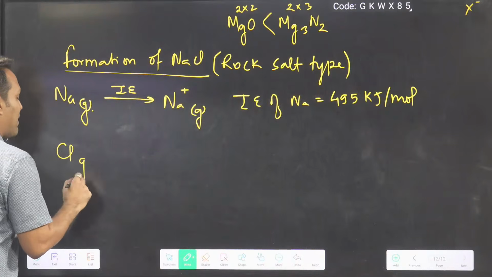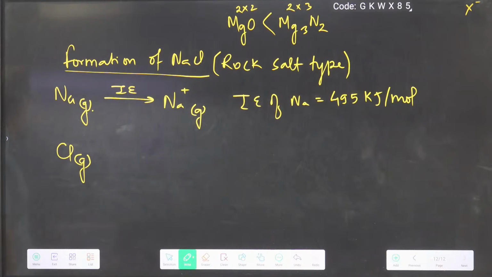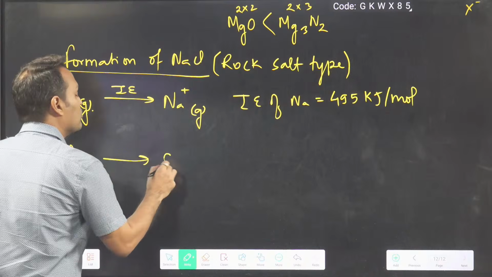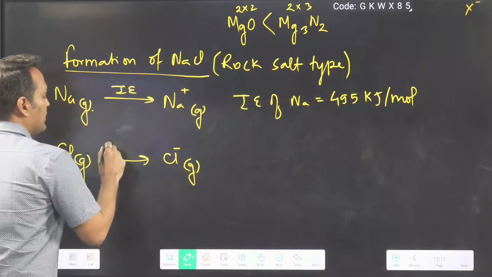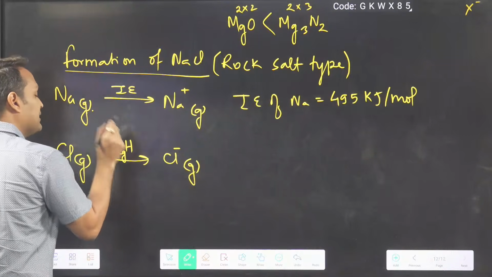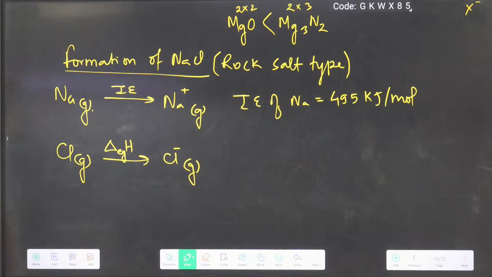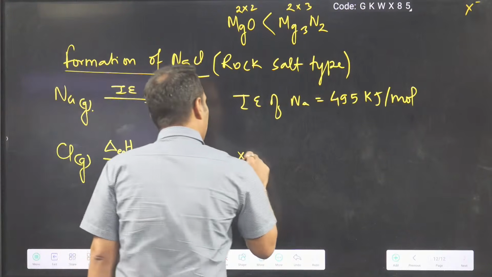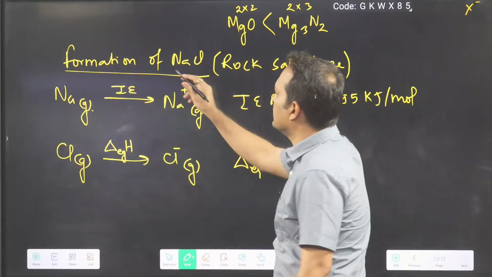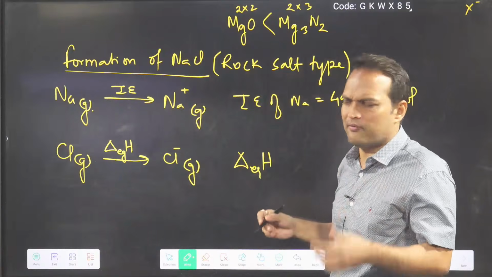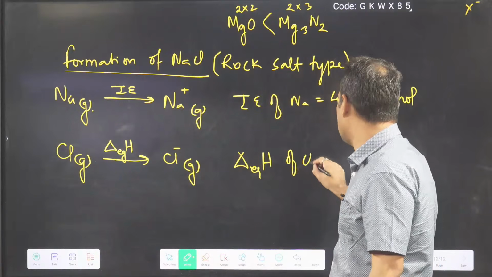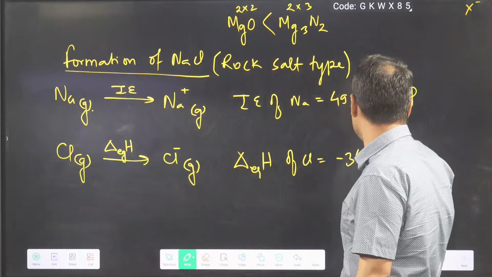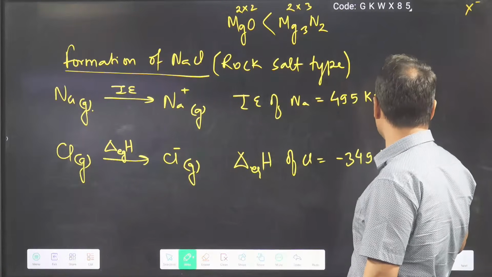Then suppose I am having Cl gas. Cl gas I will have to make anion. Then electron gain enthalpy is involved. This is a standard question, so we should know some values. Electron gain enthalpy of Cl is minus 349 kilojoule per mole.